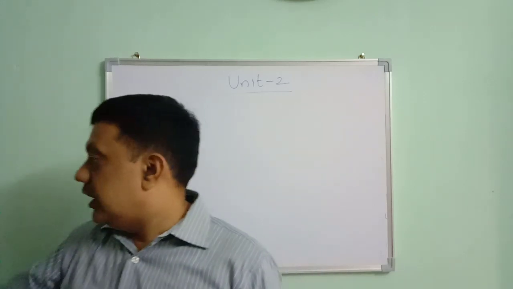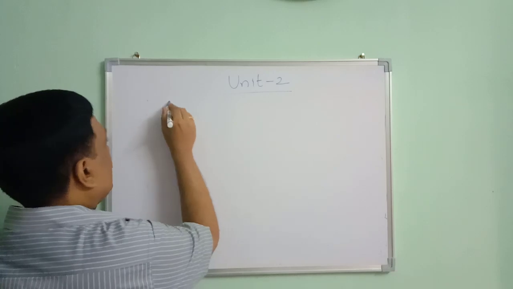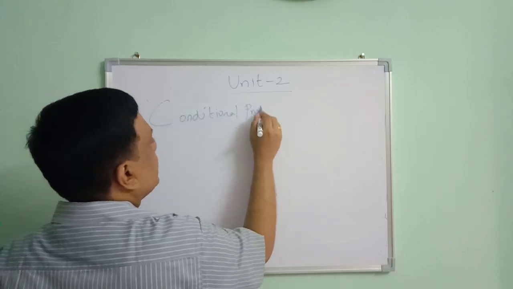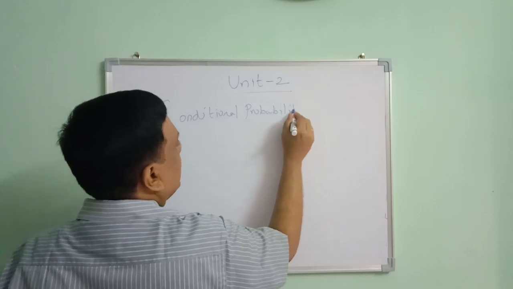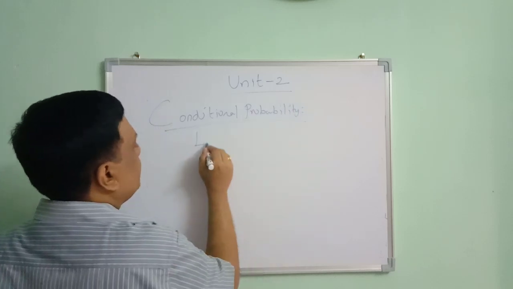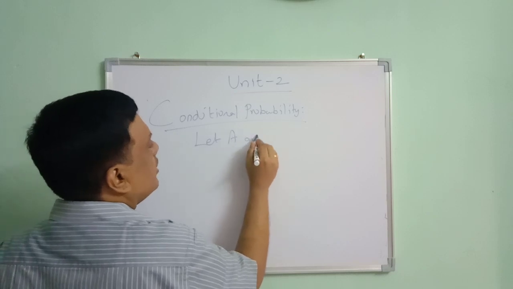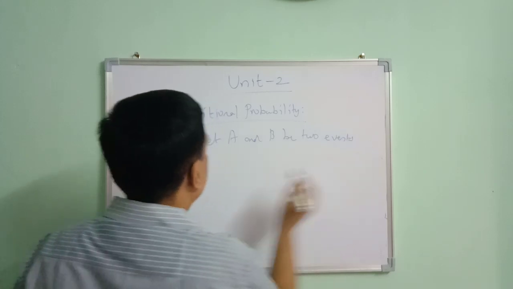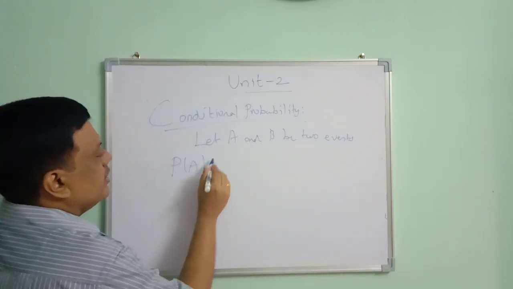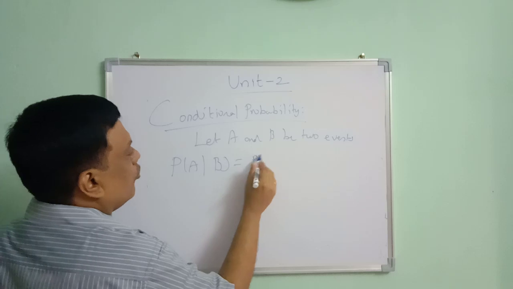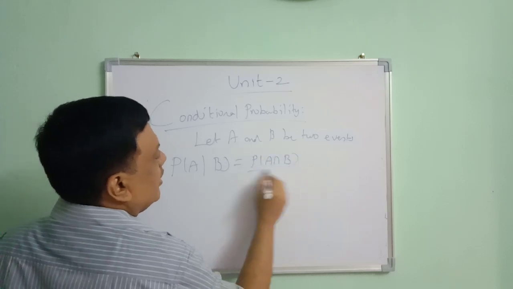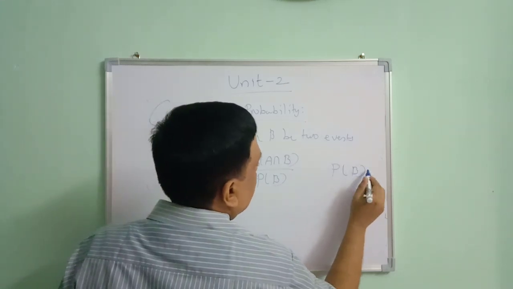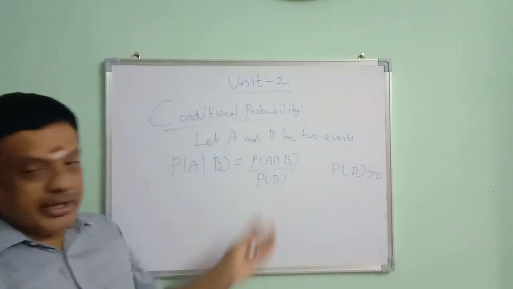We are having conditional probability. Using conditional probability only, we are having this multiplication theorem of probability. What is conditional probability? Let A and B be two events, then probability of A given B is equal to probability of A intersection B divided by probability of B, provided probability of B should be greater than 0. If it is 0, it becomes infinity.